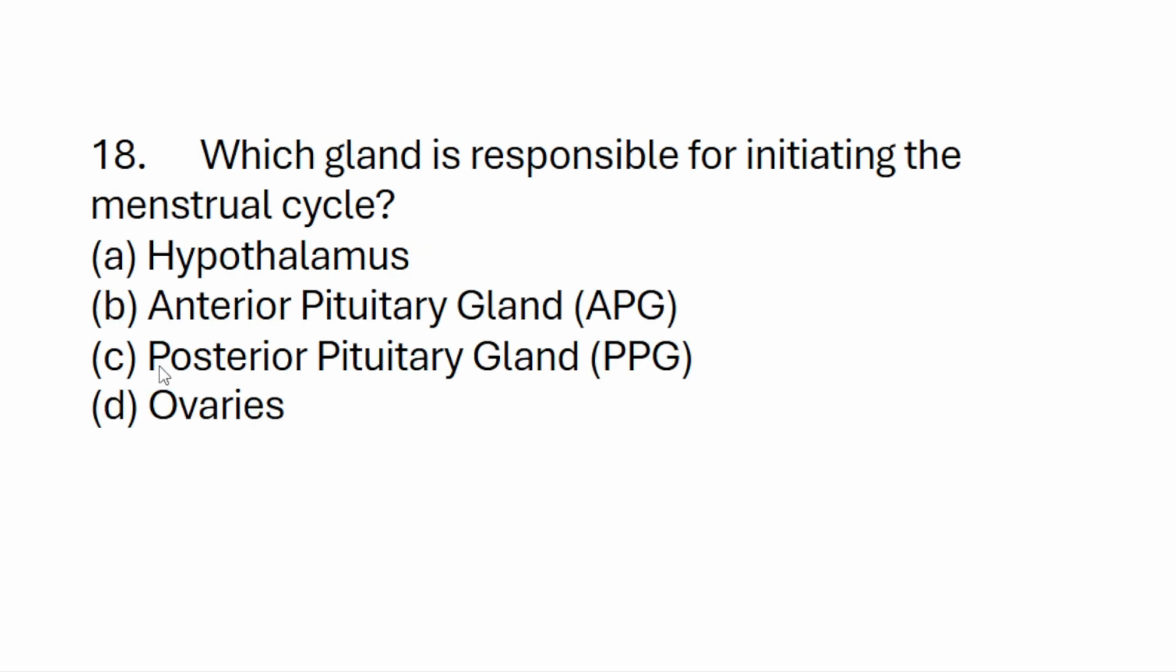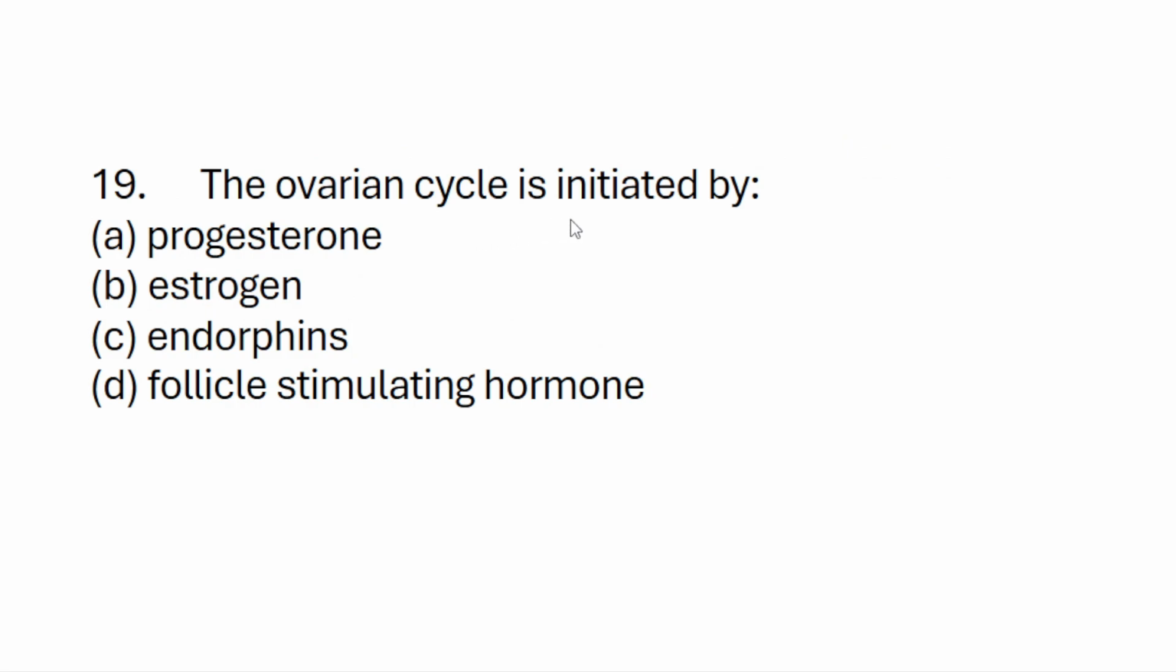Next question. Which gland is responsible for initiating the menstrual cycle? Here they are asking which gland starts the menstrual cycle. Hypothalamus, anterior pituitary gland, posterior pituitary gland, or the ovaries. Hypothalamus is our answer. Next question. The ovarian cycle is initiated by progesterone, estrogen, endorphins, or the follicle stimulating hormone. The follicle stimulating hormone is the answer.